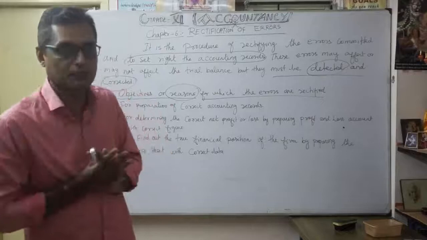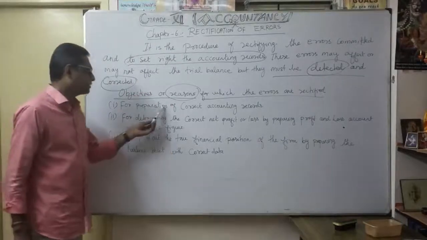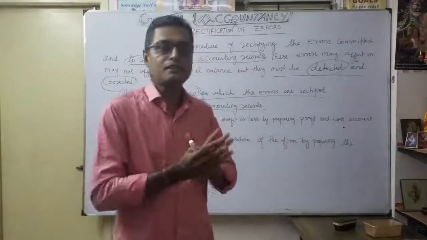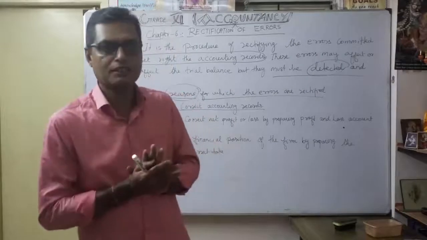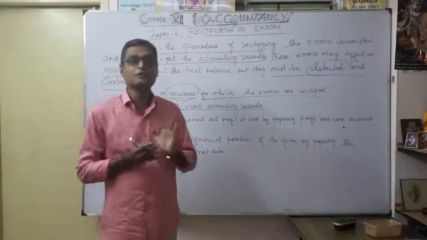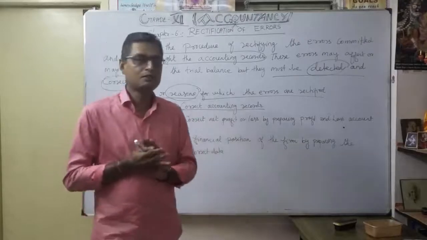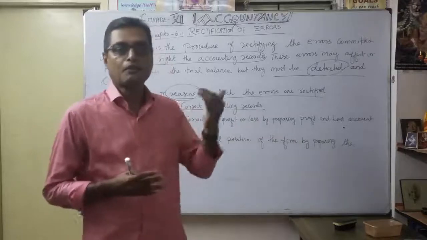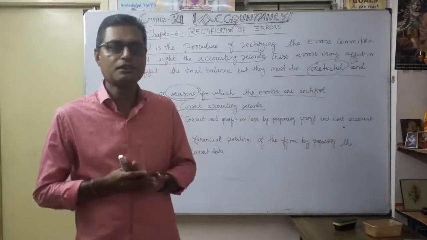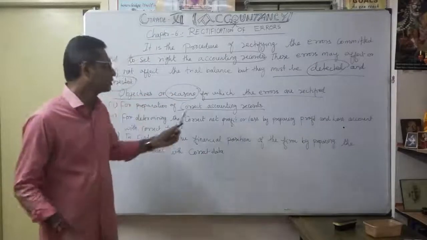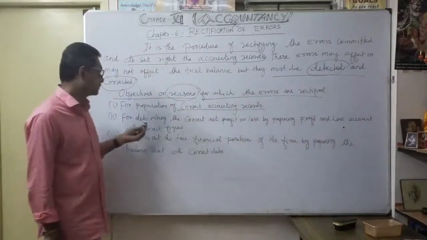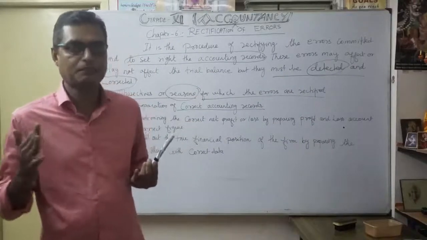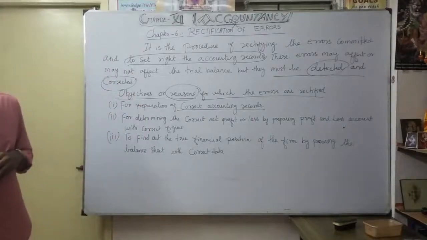The very first important objective or reason is the preparation of correct accounting records. For any transaction, we want to write correct data, that is accuracy. In accountancy, the very important term is accuracy. Understood? For correct accounting records, then only our output is correct. So anything wrong earlier, you want to make it correct. That is the first reason for finding the errors.